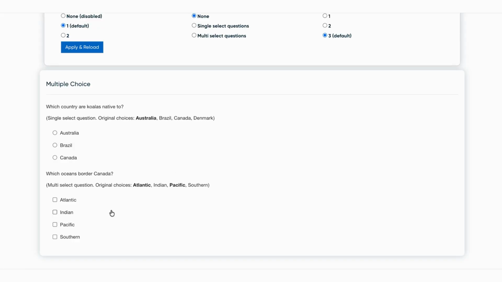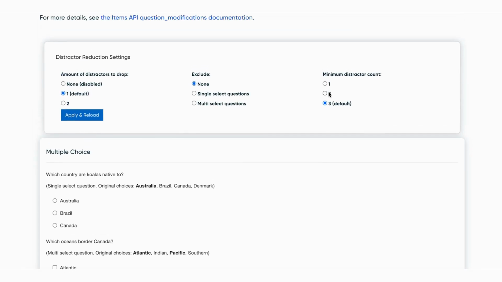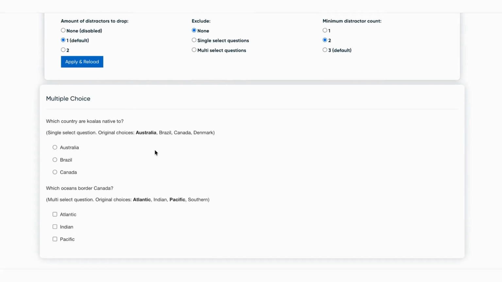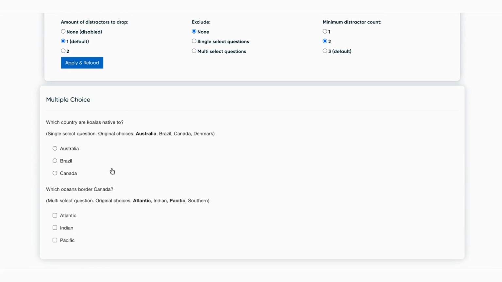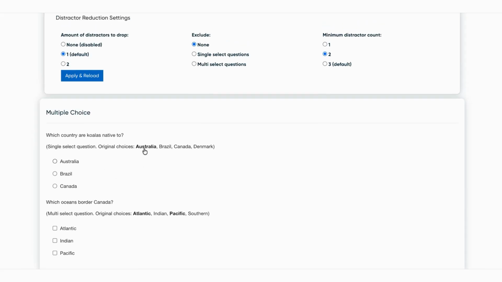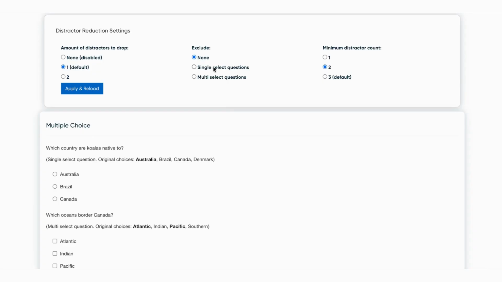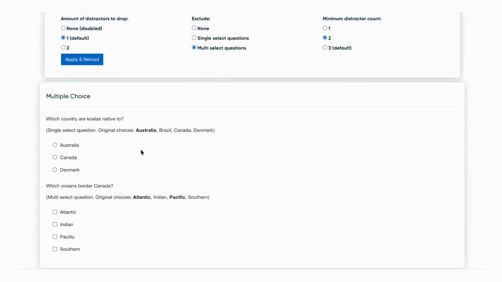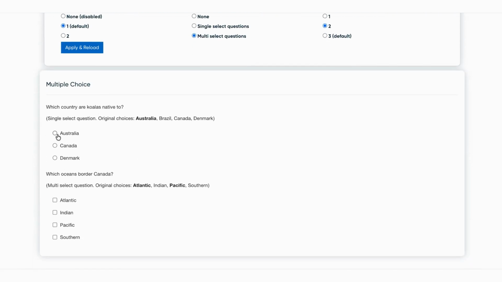If I wanted to remove a distractor from both of these questions, I would simply change our minimum distractor count to 2, apply, and we can see now that both questions have had a distractor removed. Now, if I only wanted to remove a distractor from single select question types, I could select to exclude multi-select questions, apply and reload, and we can see here that only the single select question has had a distractor removed.